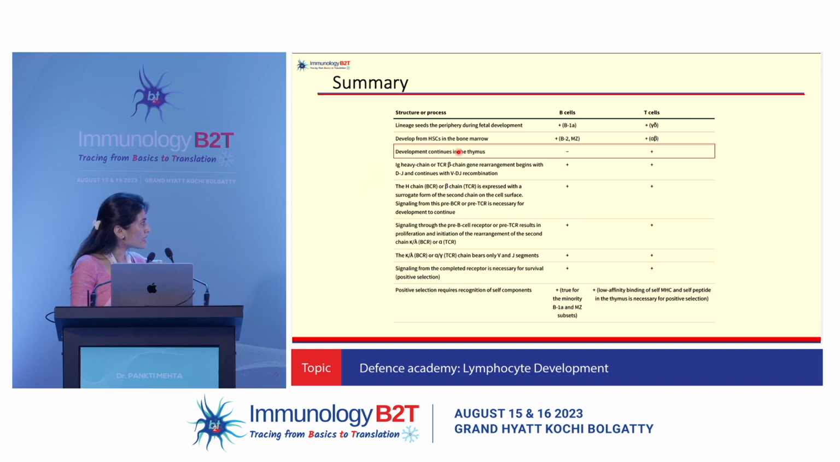Immunoglobulin heavy chain or TCR beta rearrangement begins with DJ and continues with VDJ for both. And the BCR and the TCR is expressed initially with a surrogate light chain, or the surrogate alpha chain in the case of T cells. Signaling through these pre-receptors results in further development of both these cells. And after that, you have a rearrangement for your kappa lambda chains, or your alpha gamma chains in the case of T cells. And signaling from the completed receptor is absolutely essential for maturing into the further stages. Positive selection requires recognition of self-components for both of these.